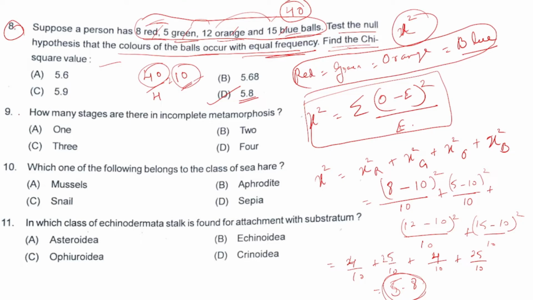Next, question number 9. How many stages are there in incomplete metamorphosis? What is incomplete metamorphosis and what is complete metamorphosis? I'm telling it for the students who don't know. Complete metamorphosis means all the stages of metamorphosis: we start from egg, then larva, then pupa, then adult. Let me erase this first.